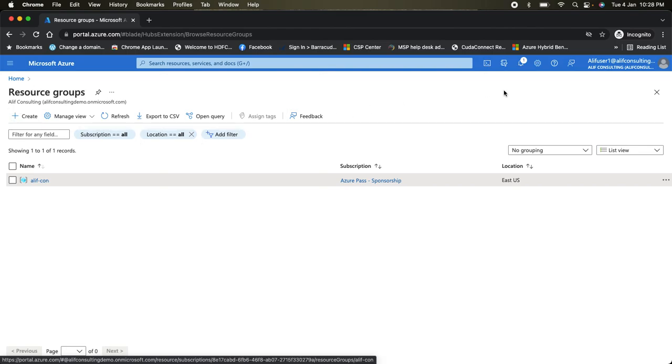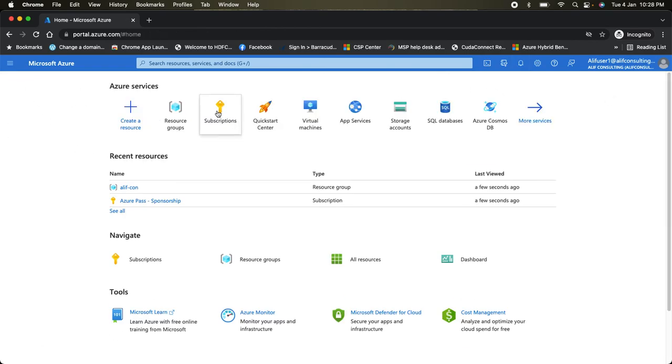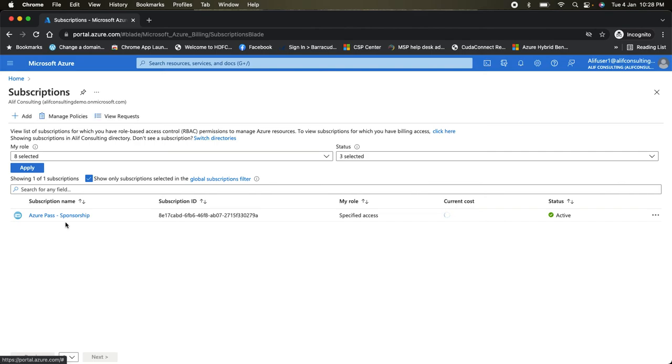In my case I only have one subscription, but if you have multiple subscriptions within one tenant, you can manage that as well, and assign specific permissions on a specific subscription to a specific user by assigning them a role. And if you have hundreds of users whose identity or permissions you want to manage, it's not feasible to do that individually. Another thing you can do is create a group, and with the group you can assign access to the users as well.